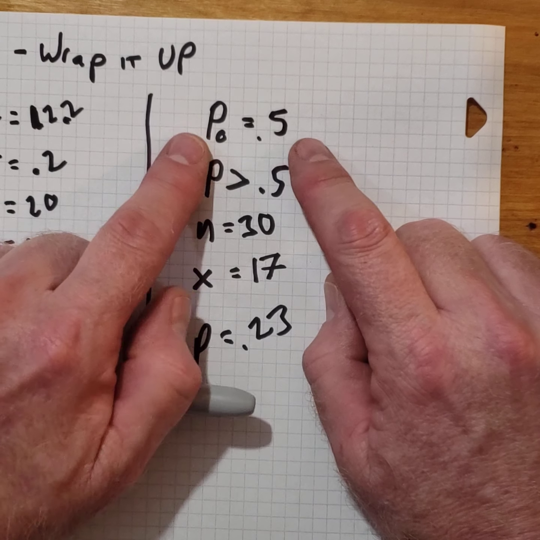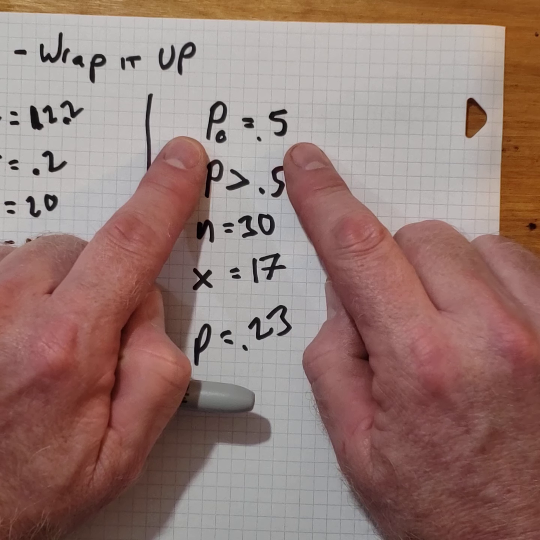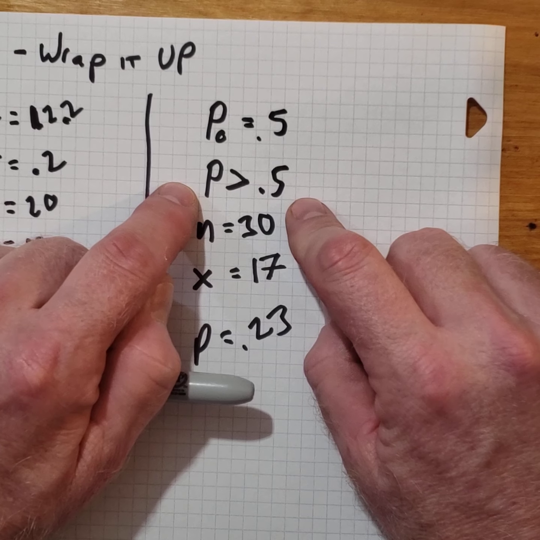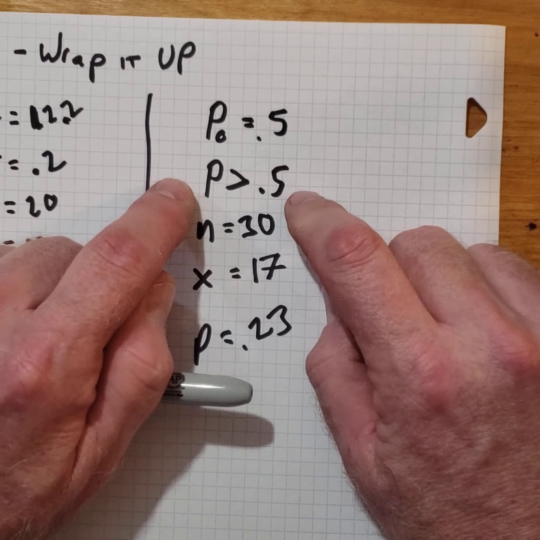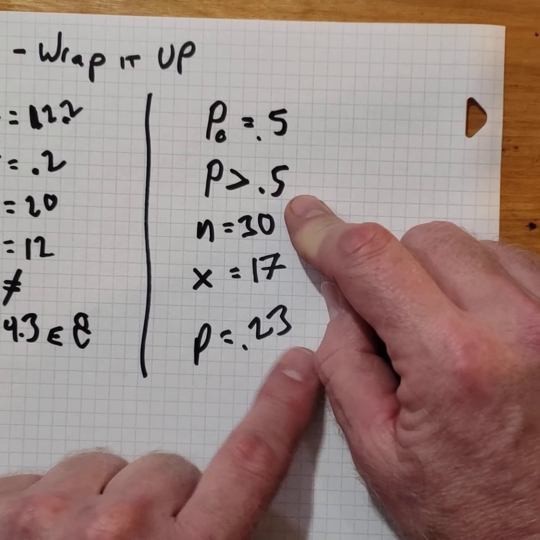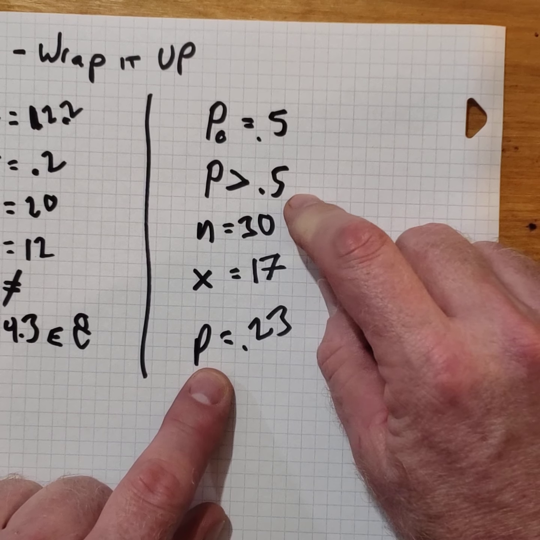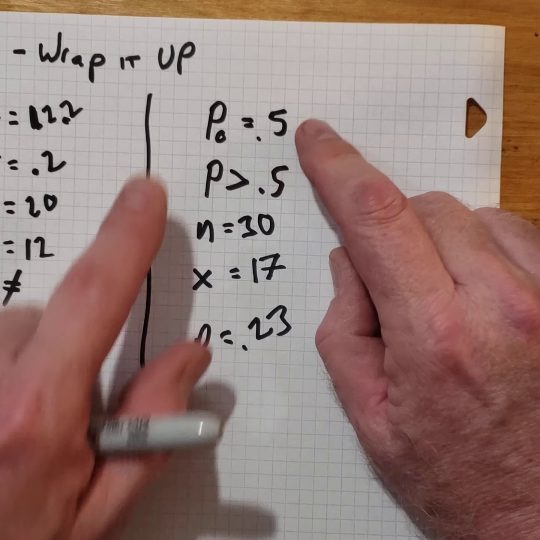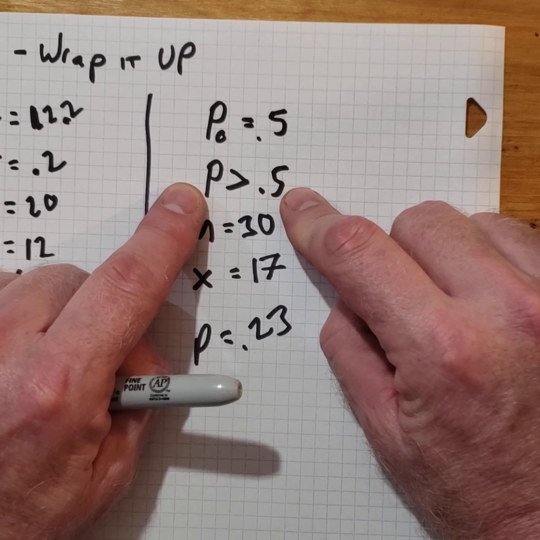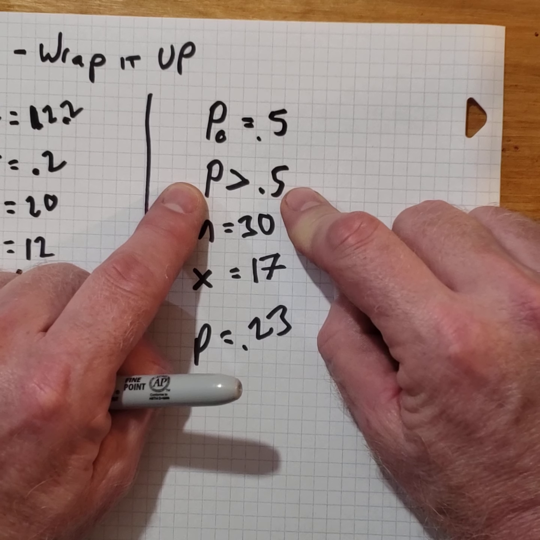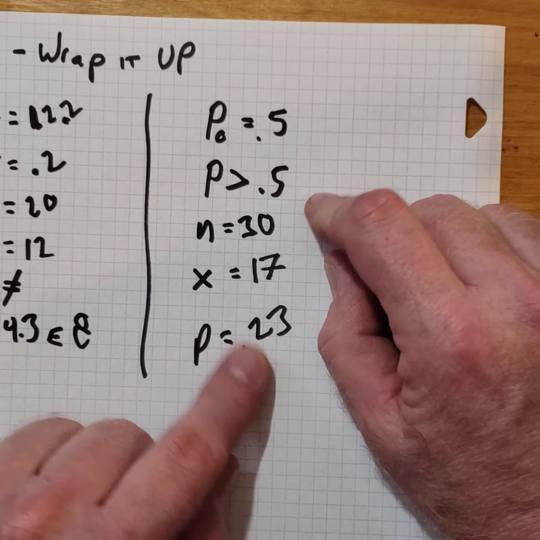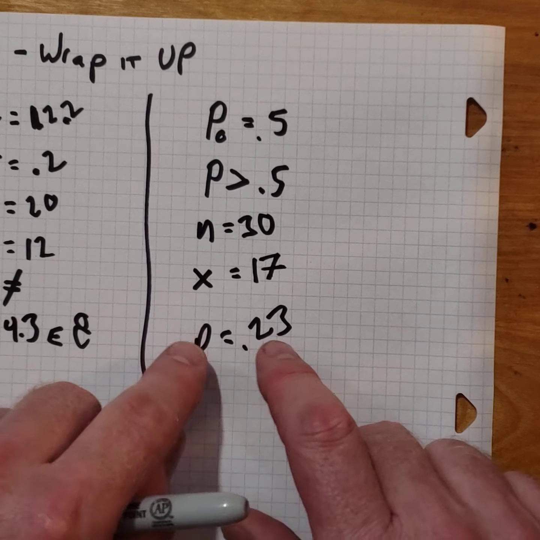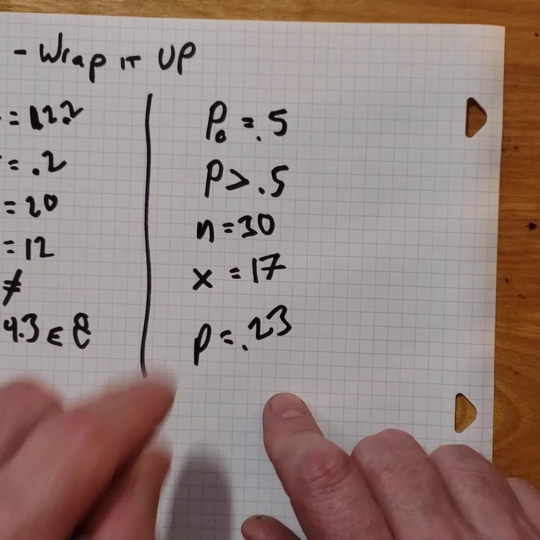So we are going to fail to reject the null hypothesis, which means that we don't have very good evidence of Subway's claim. They're claiming more than half. P always tells us how much doubt we have in the alternate hypothesis. That's what we're always trying to show. So we're trying to show that more than half order cheese, and we're finding we've got 23% doubt. We're going to fail to reject that hypothesis. But in the real world, we're going to say this is not sufficient evidence of Subway's claim.